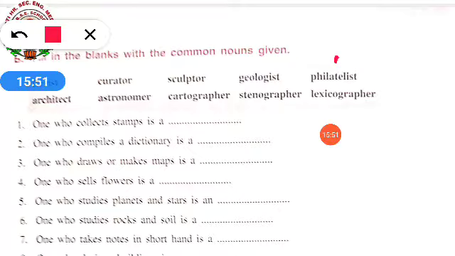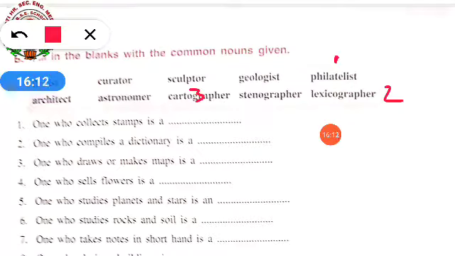One who compiles a dictionary is a lexicographer. Number 2, lexicographer. One who draws or makes maps is a dash. This you have learned many times in social also. Cartographer.